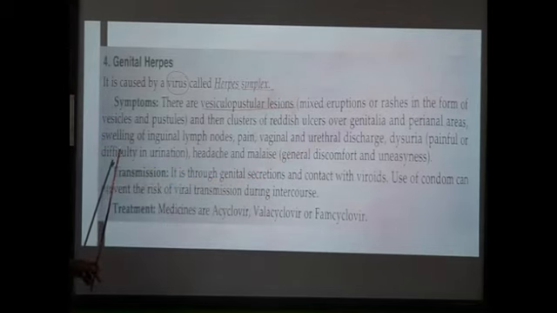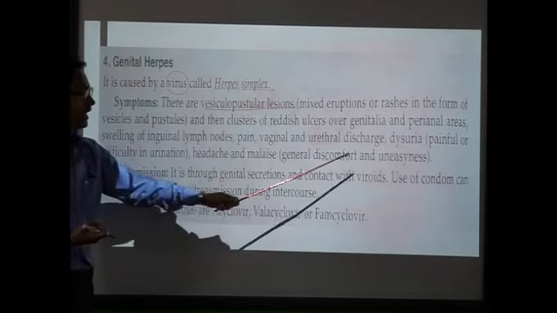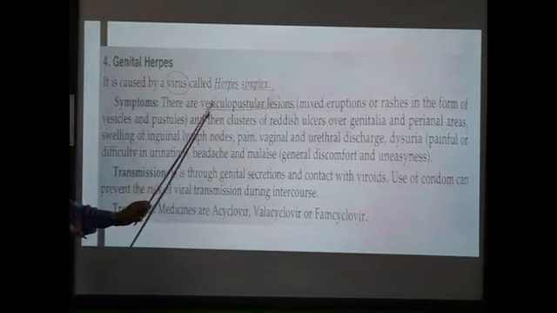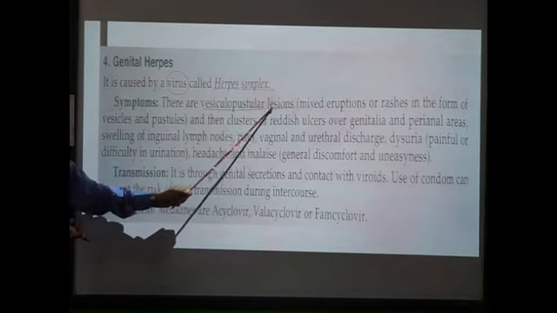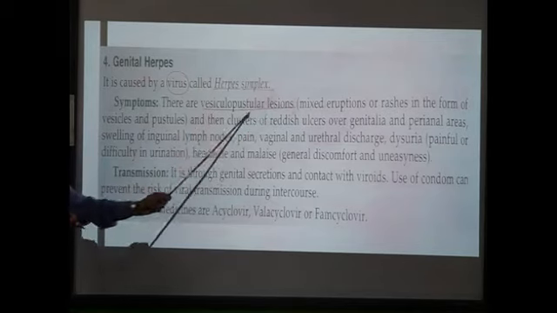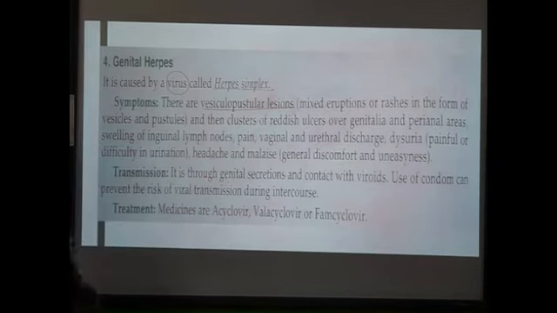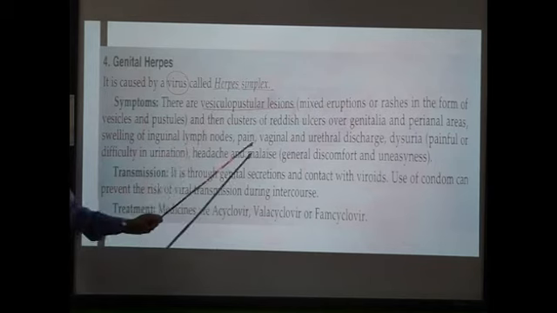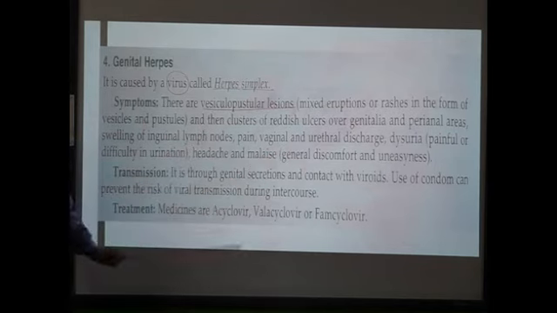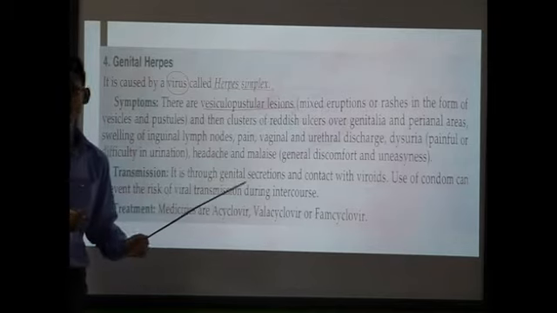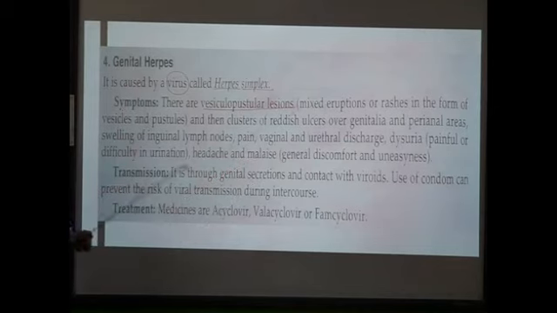Dysuria means painful or difficult urination. Headache and malaise means general discomfort and uneasiness. So these are the symptoms of genital herpes. What are they? Vesicular lesions, that is rashes or eruptions in the form of vesicles and pustules. Clusters of reddish ulcers in the genital area and perianal regions. Swelling in the inguinal lymph nodes. Pain, vaginal and urethral discharge. Dysuria means discomfort during urination, headache and malaise, general discomfort and uneasiness. So these are the symptoms of genital herpes.